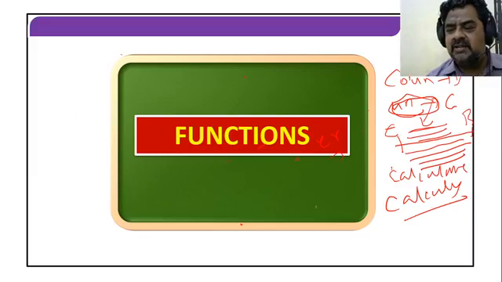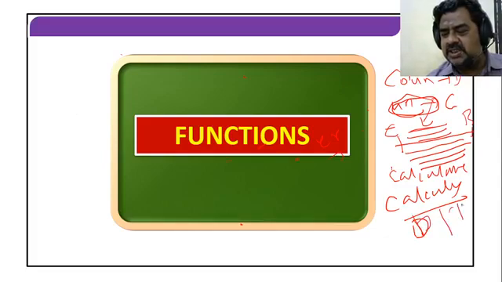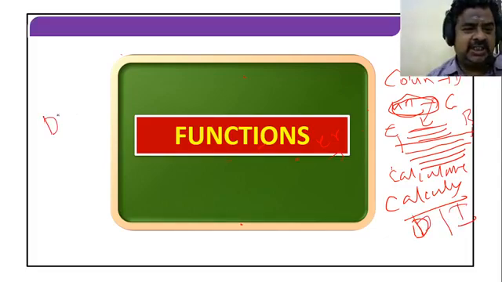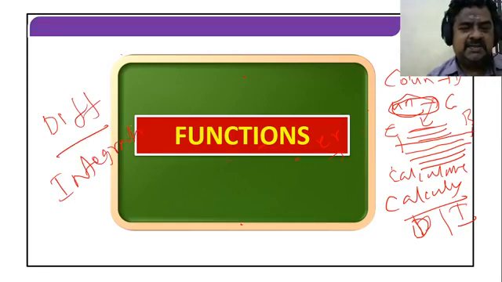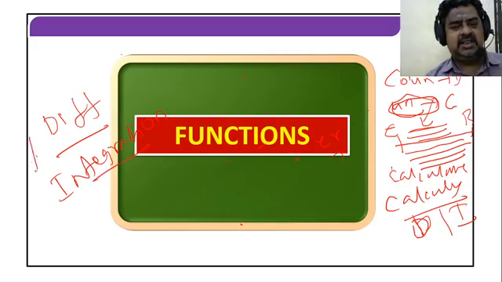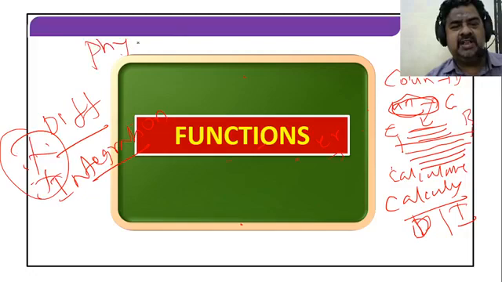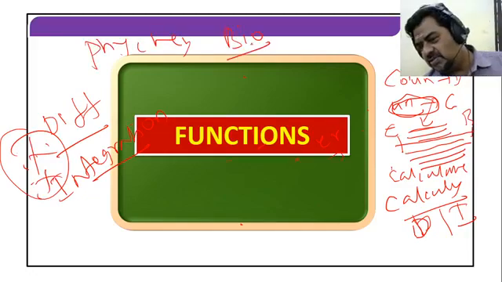What is meant by calculus? There are two types of things in calculus. Both are known as brother and sister. One is differentiation, another one is integration. That we will see later. It also has very important applications in physics and also in chemistry, and some parts of biology also.